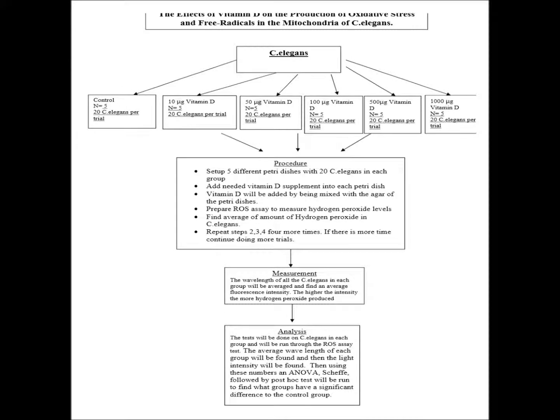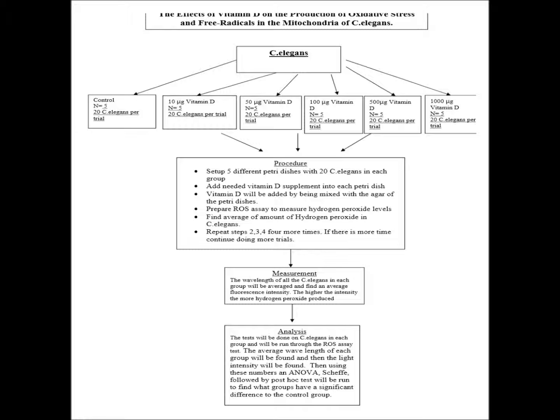In this experiment, there will be 6 different groups: the control group, 10 microgram group of vitamin D3, 50 microgram group of vitamin D3, 100 microgram group of vitamin D3, 500 microgram group of vitamin D3, and 1000 microgram group of vitamin D3. There will be 5 trials done with each group. In each trial, 20 C. elegans will be used per trial. These C. elegans will be from the wild type strain.